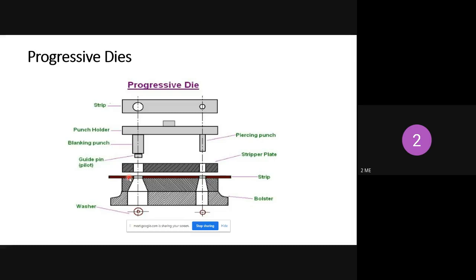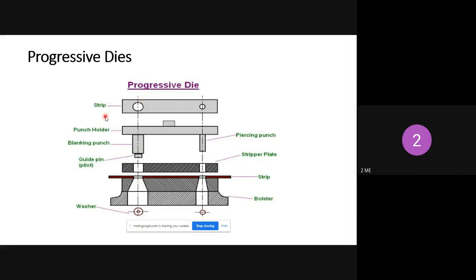Strip is nothing but workpiece, and what is the function of the stripper plate? For proper holding purpose, we are using the stripper plate. And here you can observe the two different punches. One is the blanking punch and the second one is the piercing punch. And this is a punch holder. For holding purpose, we are using this punch holder. Both blanking punch as well as piercing punch are attached to this punch holder, and this will apply downward force.